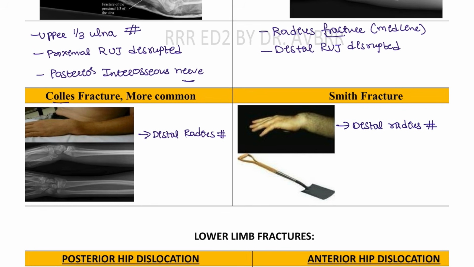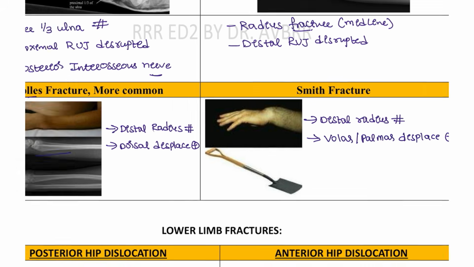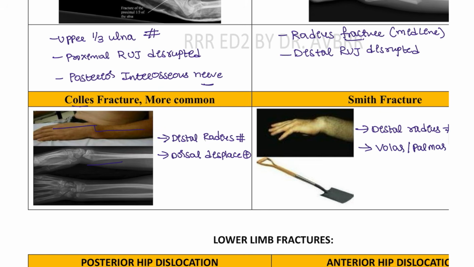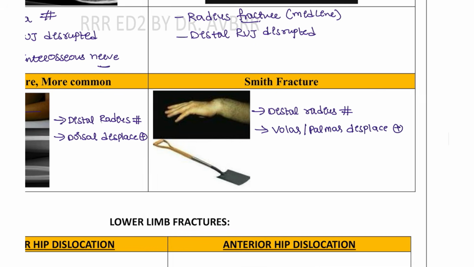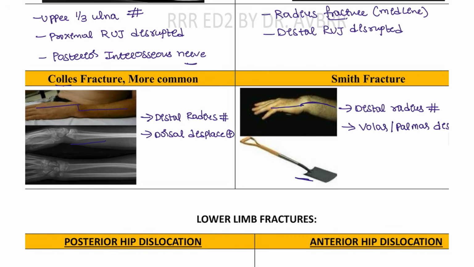So in the Colles fracture, if you see, this is the dorsal displacement. Okay, there is a dorsal displacement. In the picture of the Smith fracture, this is distal radius fracture only, but palmar or volar displacement is seen in this patient, right? This is the main difference, and it is also known as a spoon deformity. Okay, dinner fork deformity. And this is the spade, right? Gardener's spade. And here you can see this is the Gardener's spade deformity.